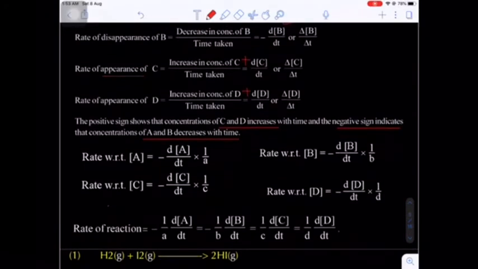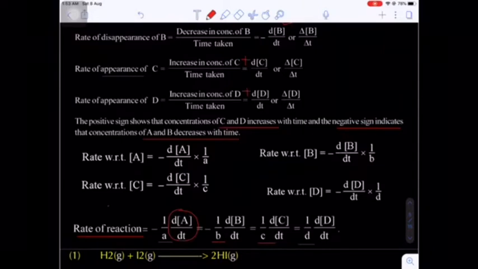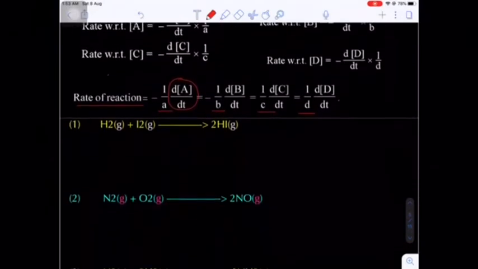Now, just now I told you the rate of any particular reaction will be equal to the change in concentration of A with respect to time. And whatever the stoichiometry, that will be written in the denominator. The stoichiometry of A is 1 by a, of B is 1 by b on the left-hand side, and on the right side 1 by the stoichiometry of C and D. So that's why I am writing 1 by c and 1 by d. Are you getting my point? This is very important.